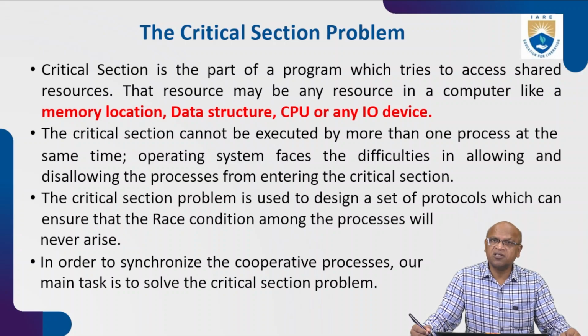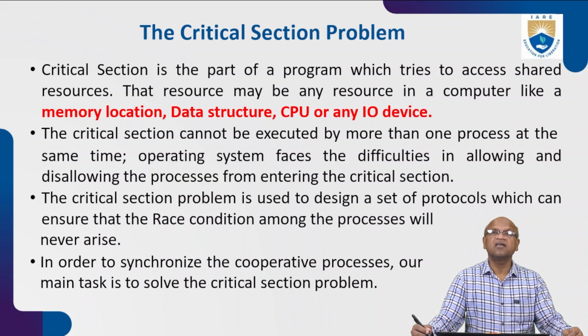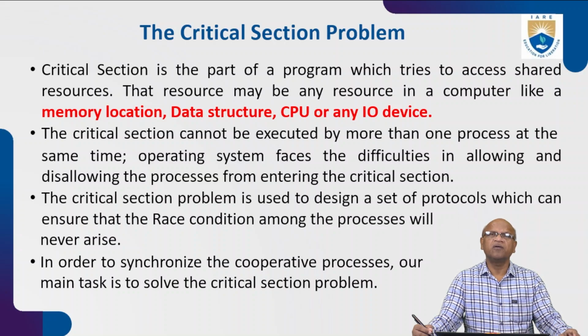So by now you must have understood what the critical section is. Critical section means the common area, maybe a memory, maybe IO, maybe a CPU. These will be used by the processes at the time of execution. The meaning is very critical. If two processes are entering into the microprocessor, it cannot give attention to one process. So no two processes should be allowed in the microprocessor at the same time.